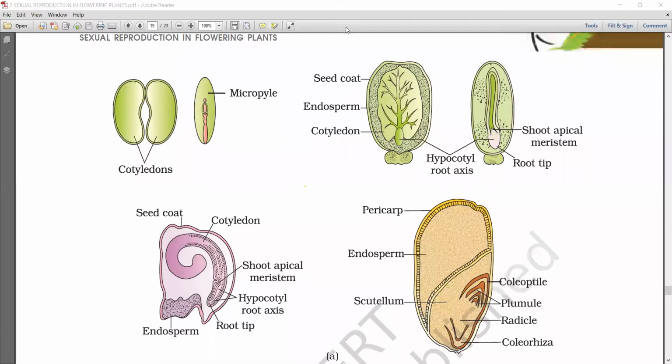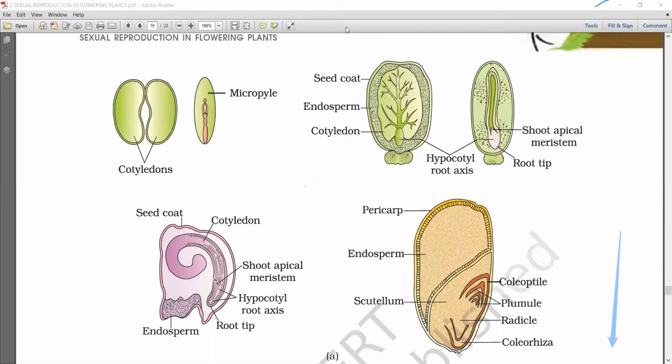Then, in dicot, what is the part above endosperm? Above the endosperm, it is the seed coat. In dicot, what is above the endosperm? Above the endosperm, it is the seed coat.